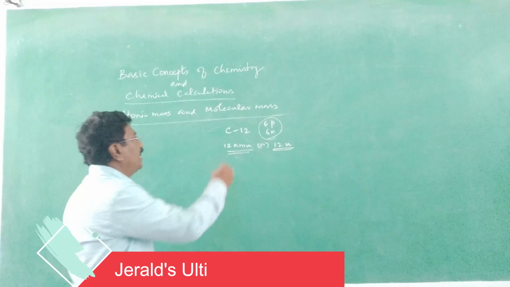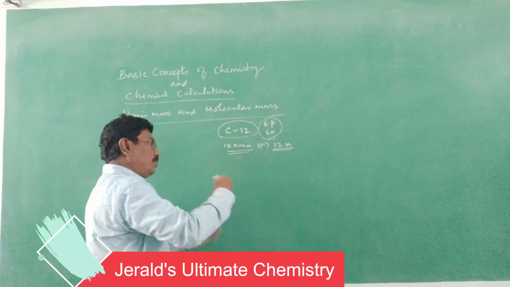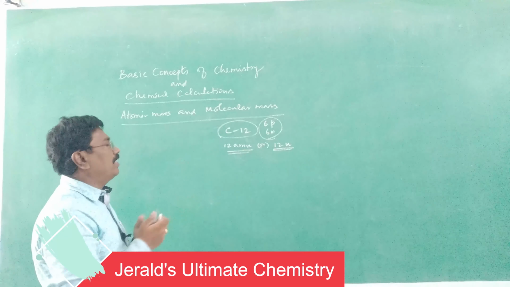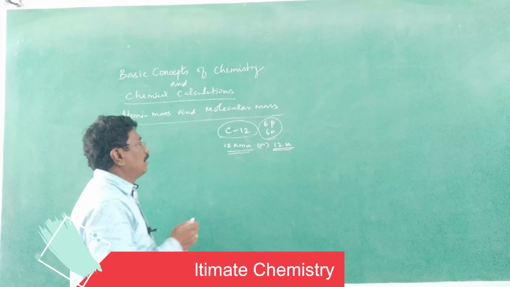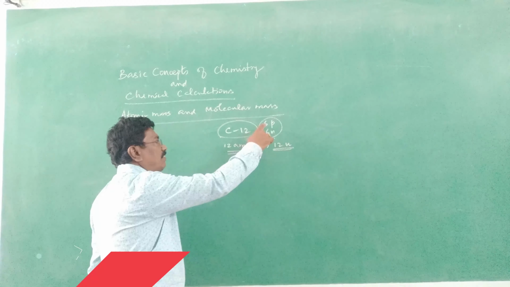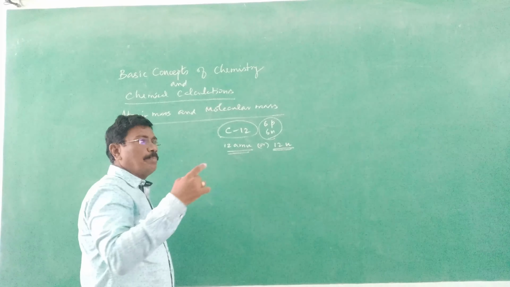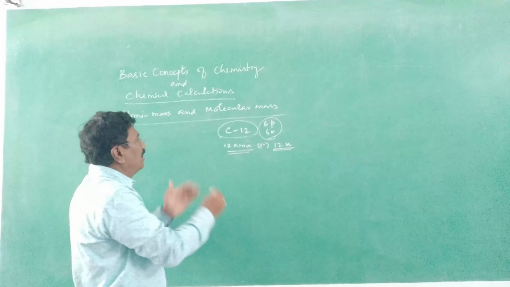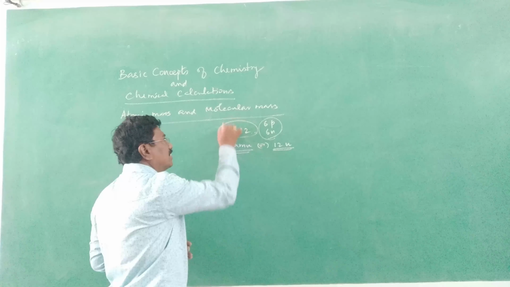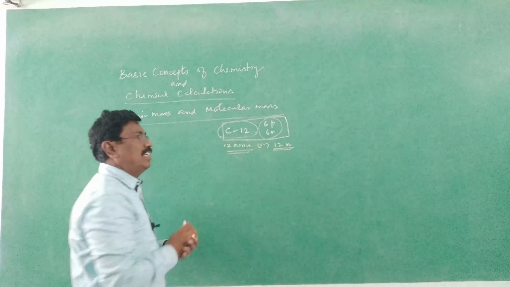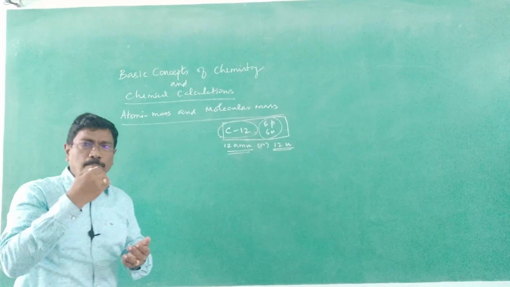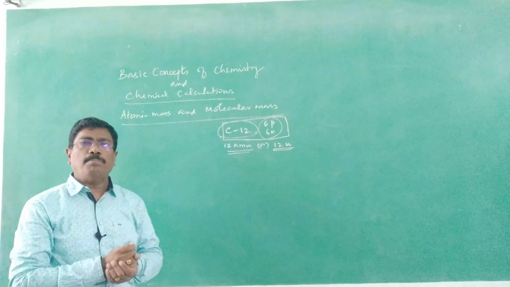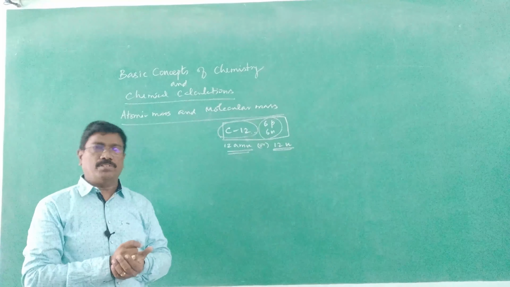Of course, the masses may differ because of so many particles present in an atom. Even if it has 5 protons and 5 neutrons, it need not be 10 AMU, it may be slightly higher or lower. So we take this isotope as a base. Based upon that, we develop atomic mass for other elements.